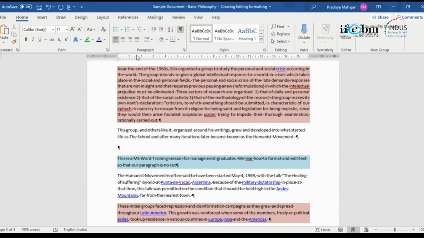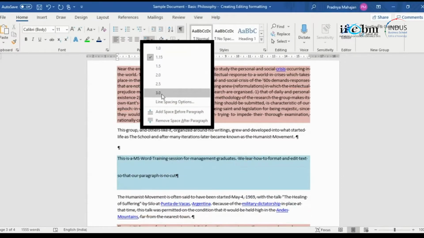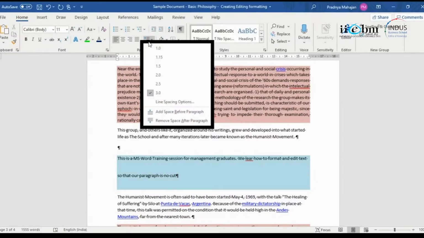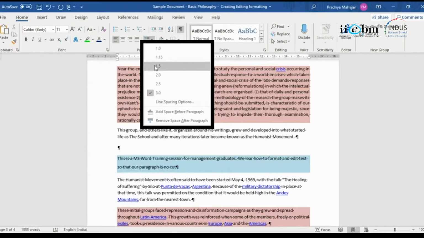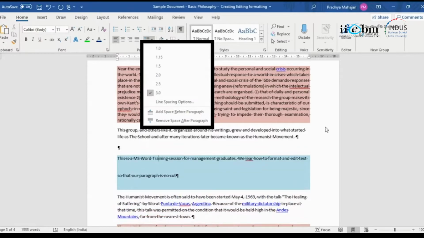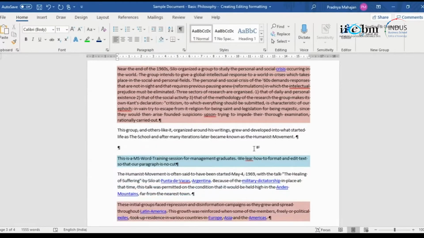If I apply line spacing of 3, the entire paragraph gets the line spacing, right? So you want to add space before the paragraph, after the paragraph, that also can be set from here. But right now, it is sufficient to know this much. As you keep generating more and more documents, you will use features like these. Okay, so I'll keep the line spacing 1 as usual.